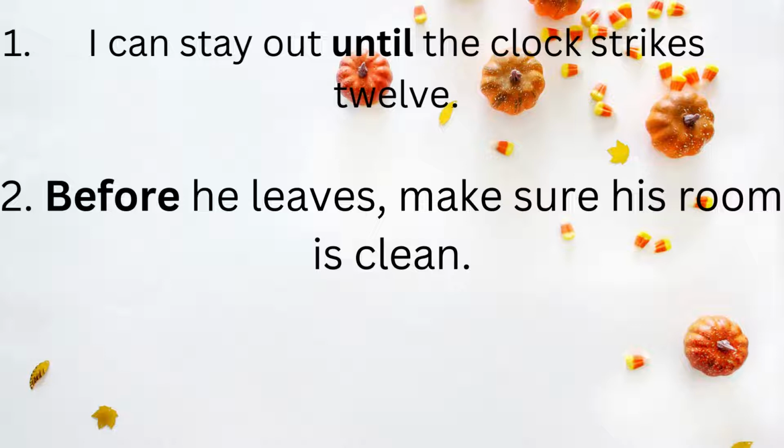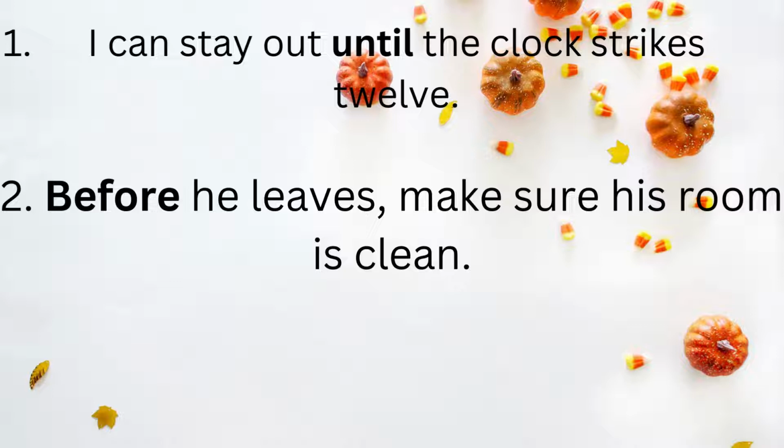You can see that I can stay out gives its meaning without extra assistance and hence is an independent clause. But when we say the clock strikes 12, it does not give any meaning. But when it is used with the conjunction until and with the first independent clause, then we can completely comprehend its meaning: I can stay out until the clock strikes 12.